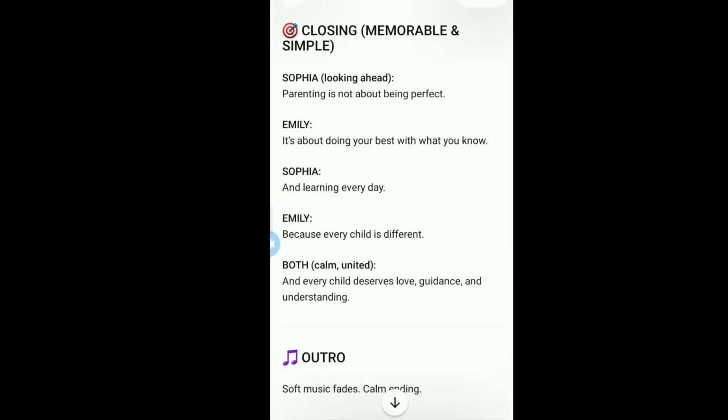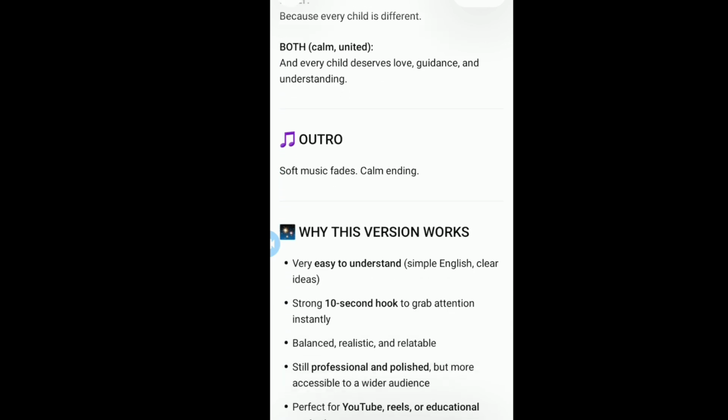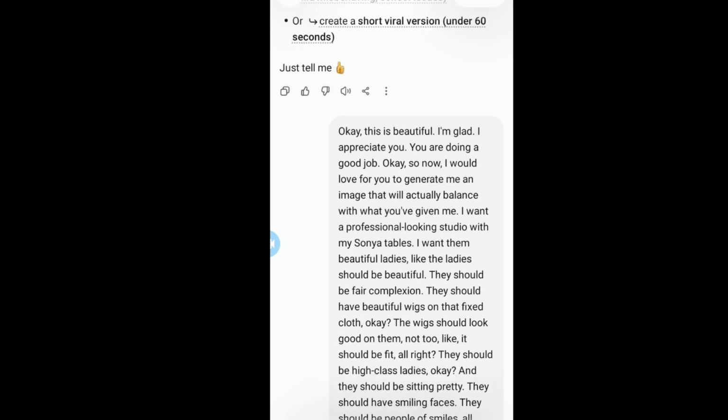Okay, so this is the prompt I am going to give ChatGPT. So here is the prompt. I told ChatGPT, I use record, so this is the prompt.